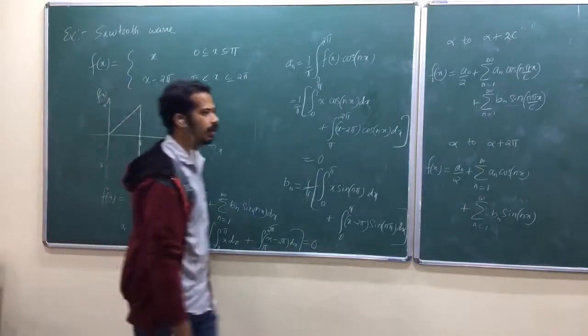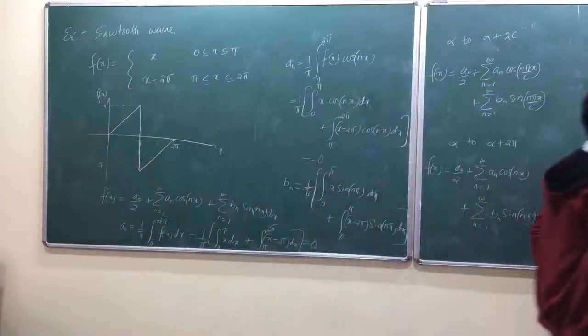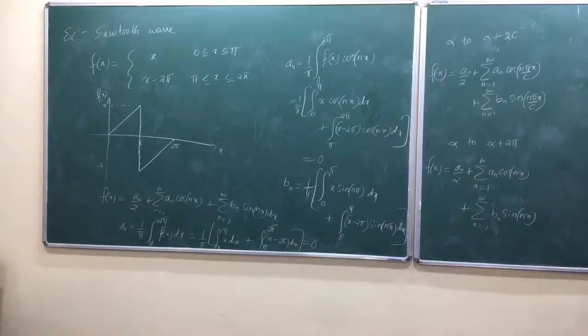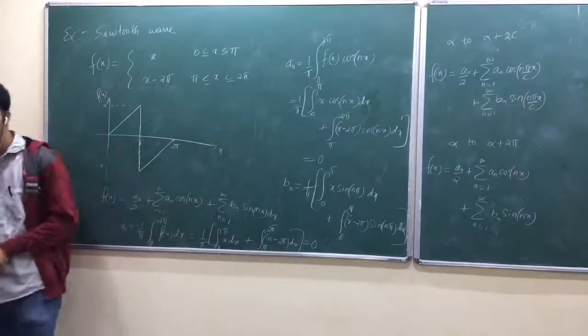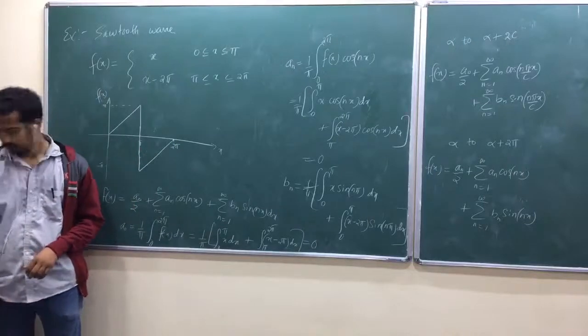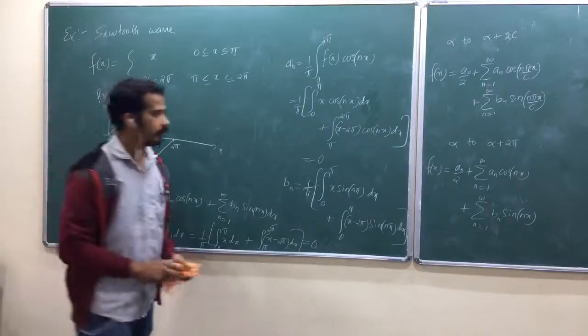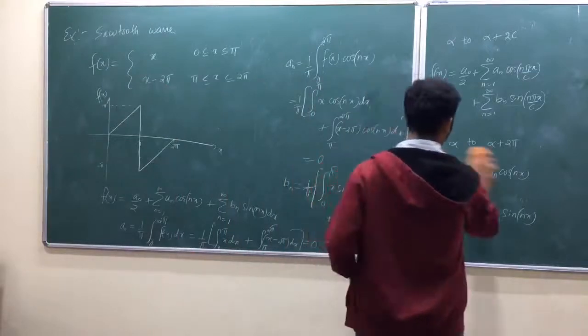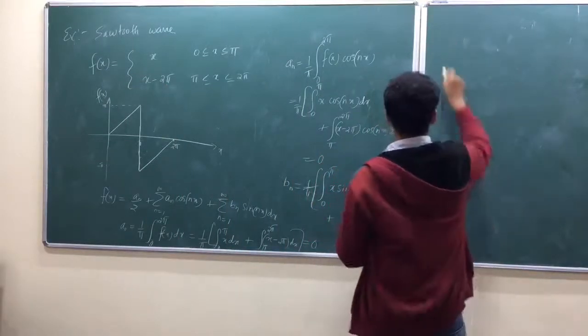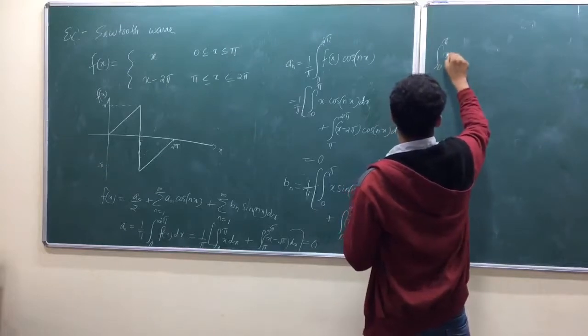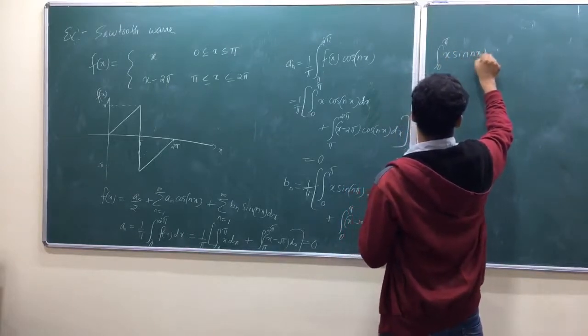So explore all the physical ideas, so you can minimize the mathematical part that you do. Initially take time and do that one separately. Is that okay? What is this one? Integral 0 to pi of x into sin nx dx.